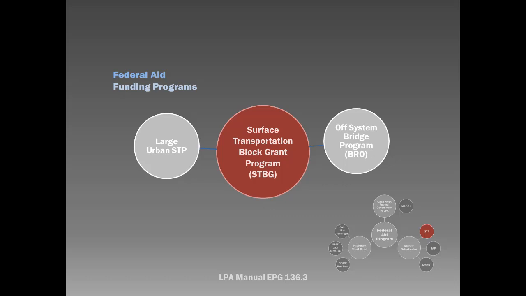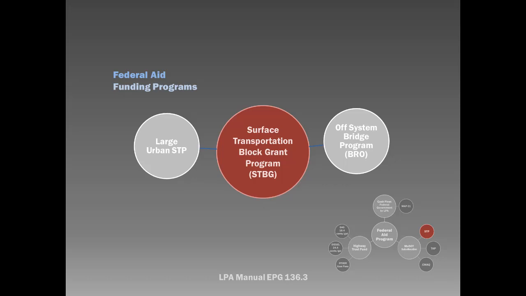Off-System Bridge Program, or BRO. BRO provides federal funding for the replacement or rehabilitation of bridges located on routes functionally classified as a local road or street and rural minor collector.